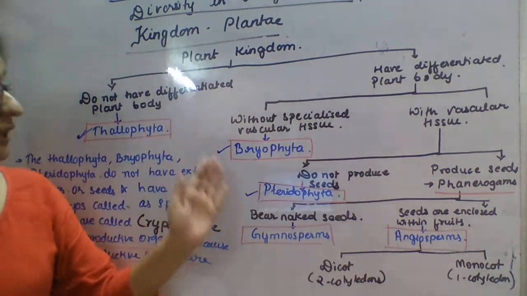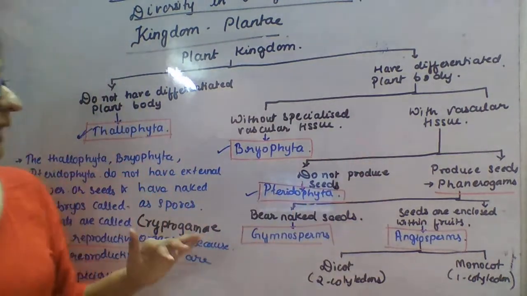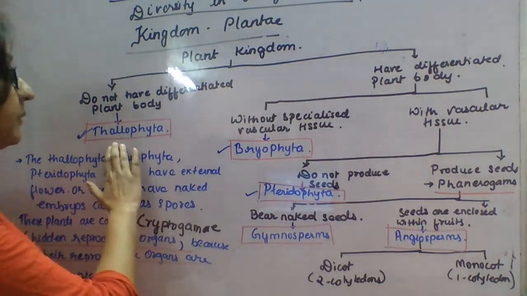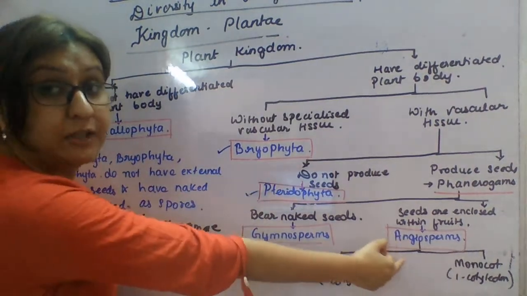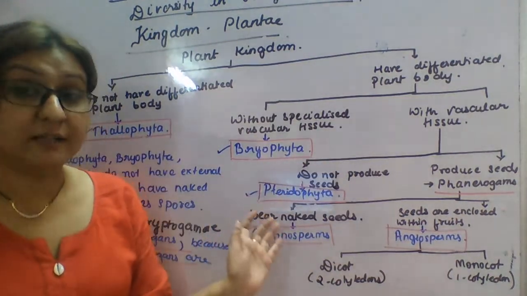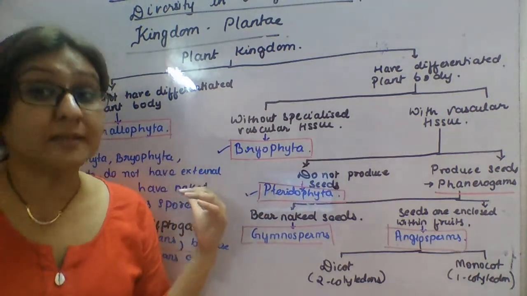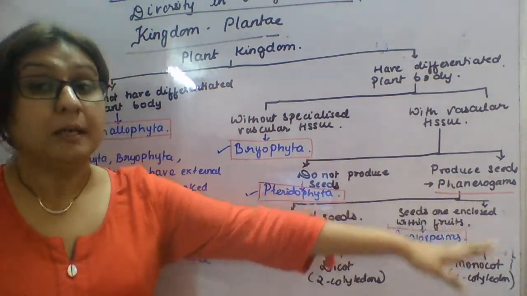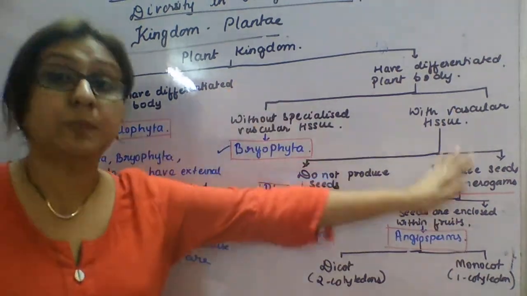So this is the classification of the kingdom Plantae. On the basis of three levels, we classified the kingdom Plantae into thallophytes, bryophytes, pteridophytes, gymnosperms and angiosperms. These three, Thallophyta, Bryophyta and Pteridophyta, are cryptogams, where the reproductive organs are hidden. They produce spores, whereas gymnosperms and angiosperms are phanerogams because they produce seeds.